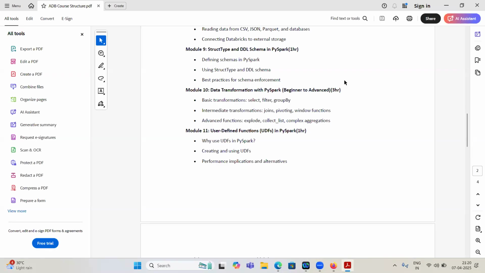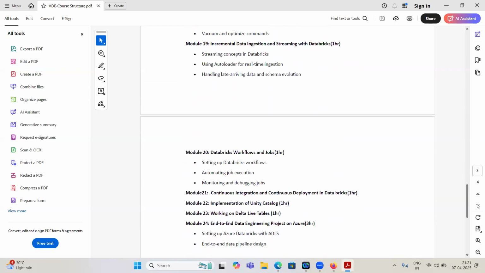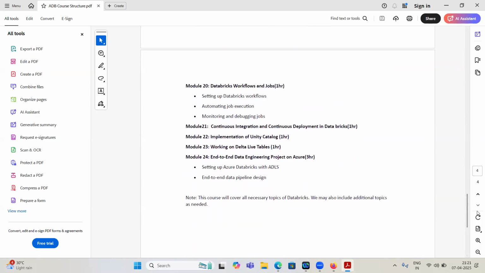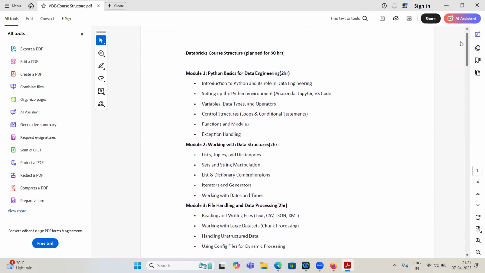So this is the course structure. If you have anything other than this, we can discuss. Maybe we will discuss Unity Catalog. And the CI/CD process also we will discuss. So this is the course structure. If you want, I will share it in our WhatsApp group. Go through this course structure.